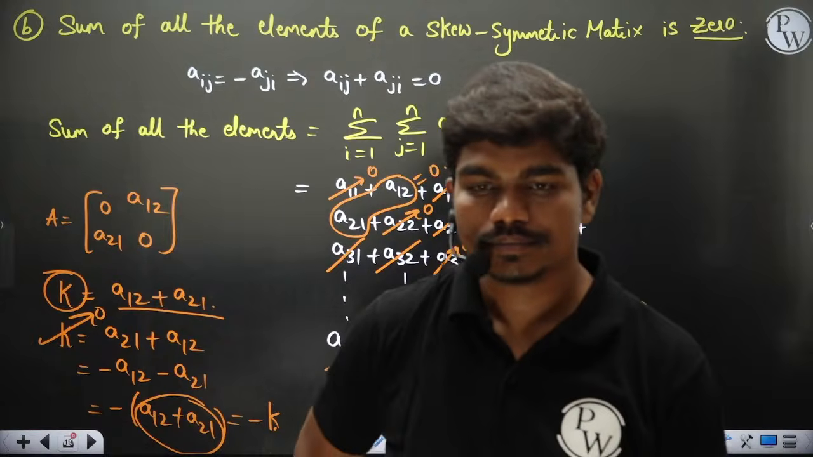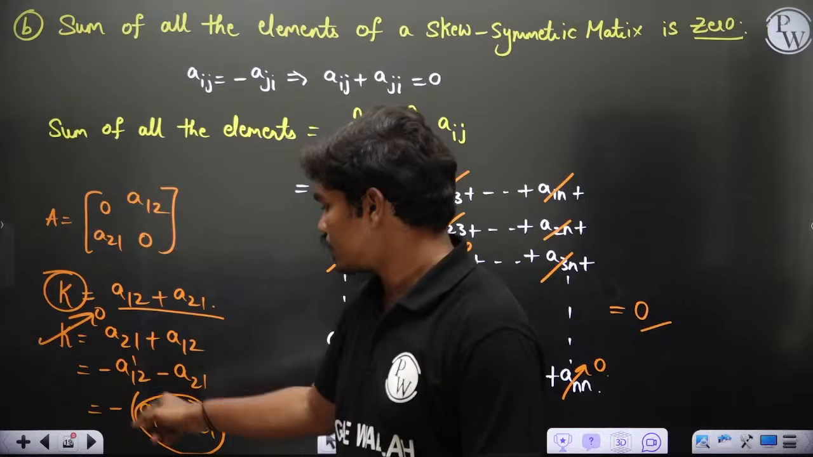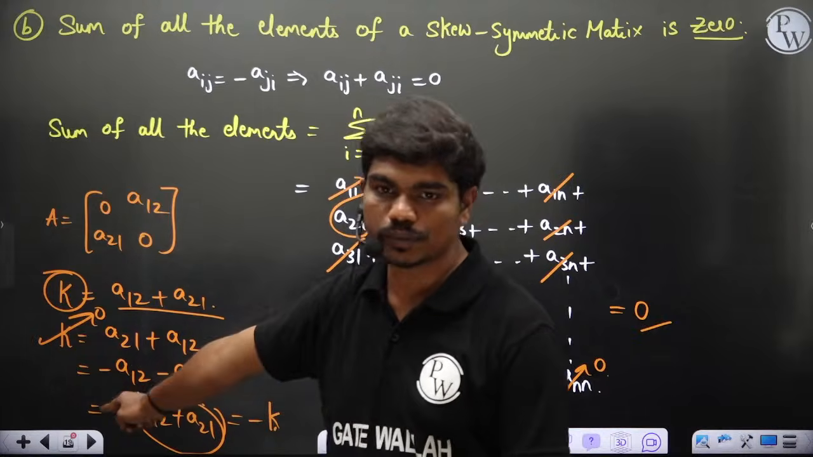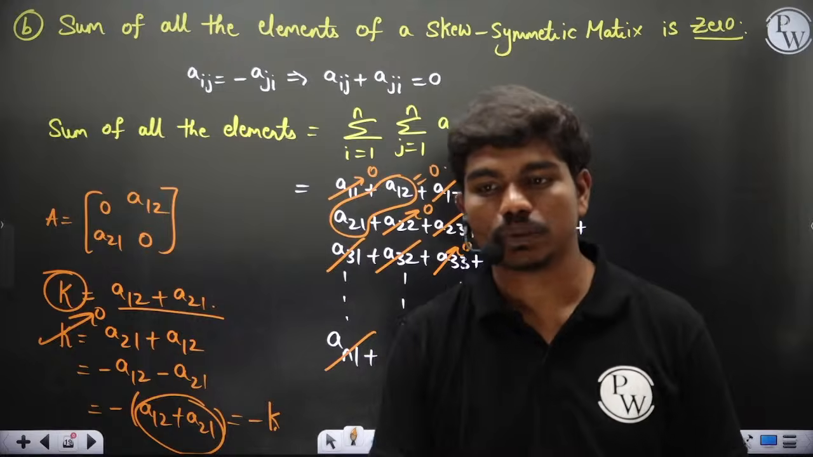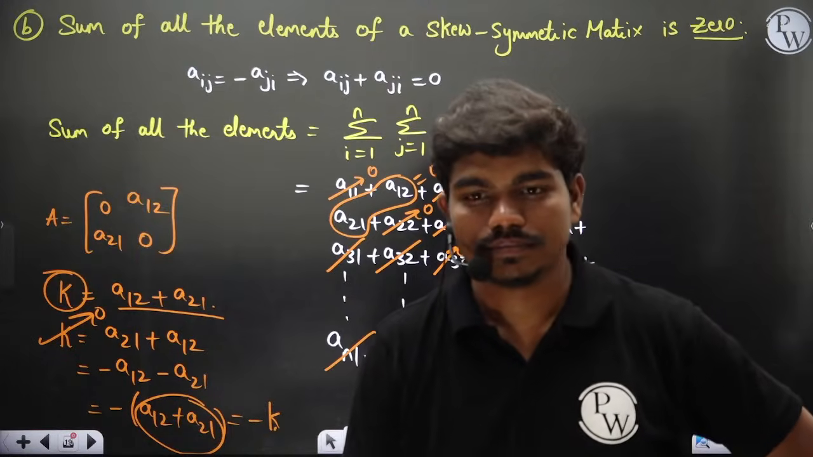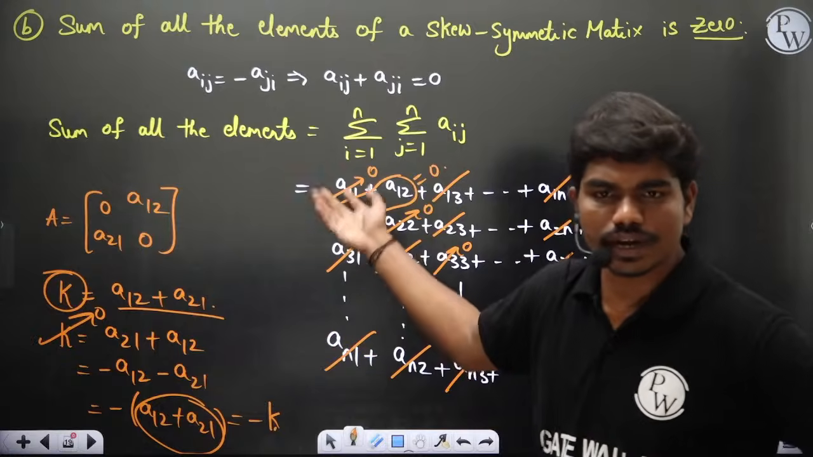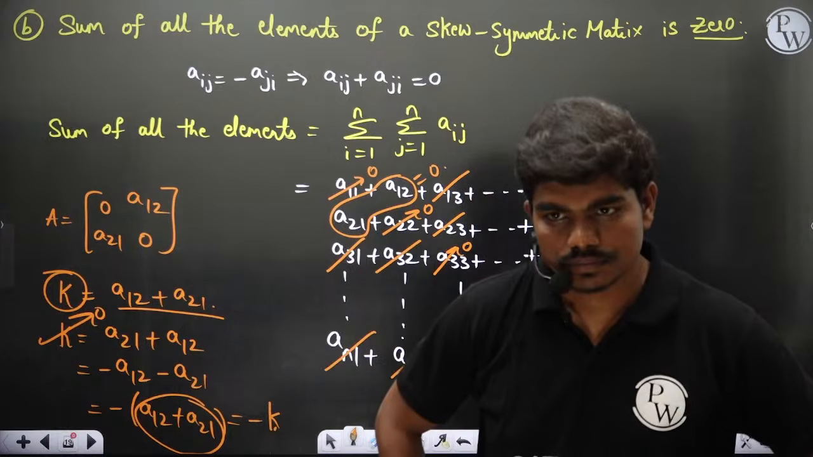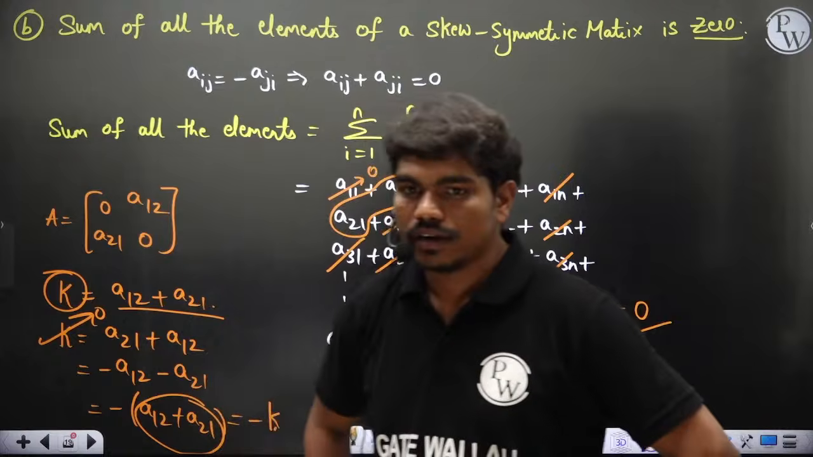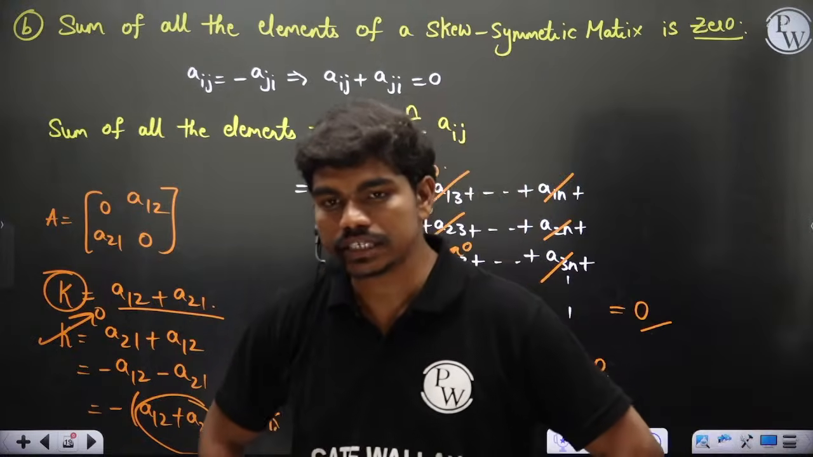Did you understand? First thing I have done is I have interchanged the notations, and then I have used this minus sign property to show k equal to minus k, so ultimately k has to be 0. That's what I have done. I think people are familiar with this and happy with this. Okay, no issue. Did you understand this?